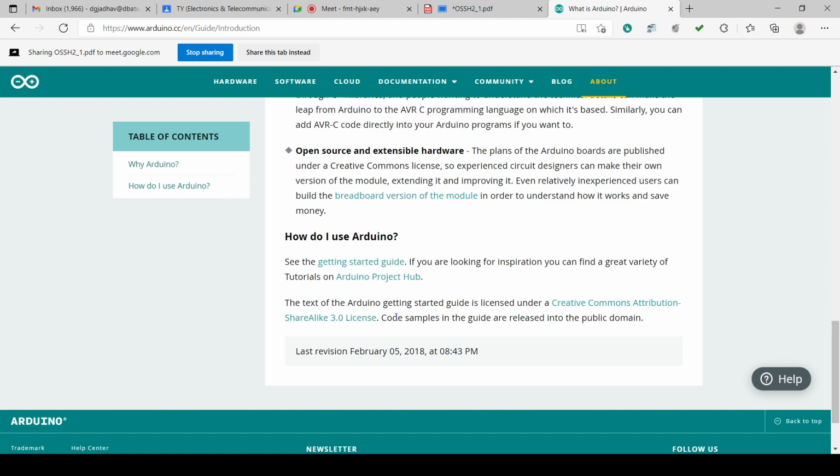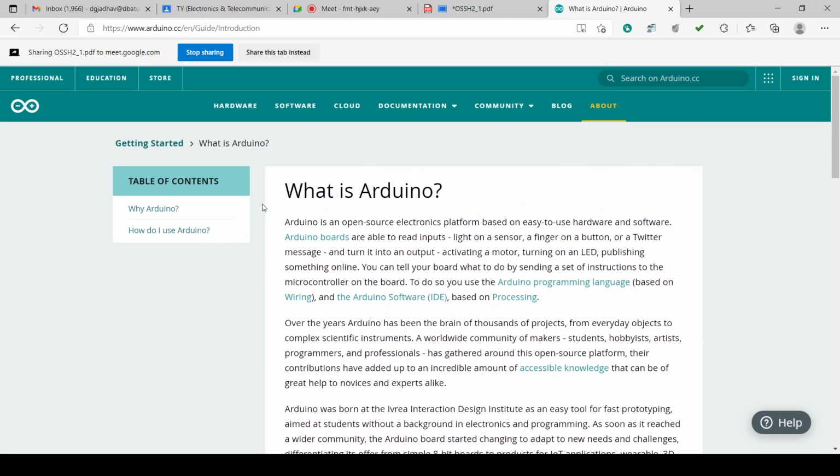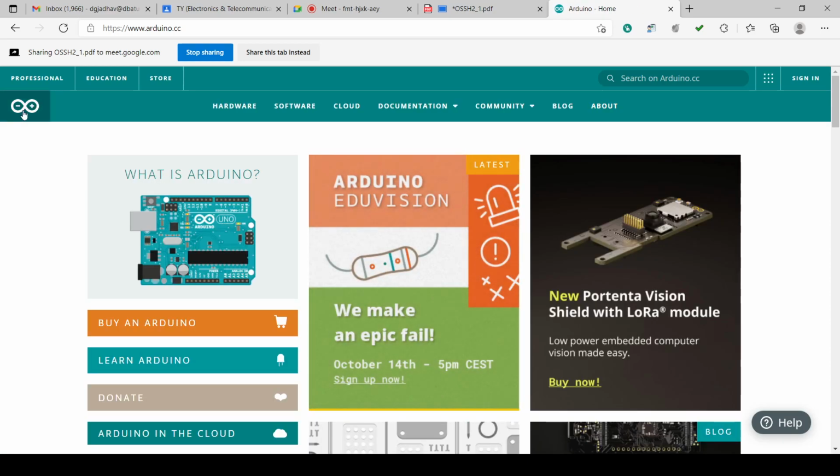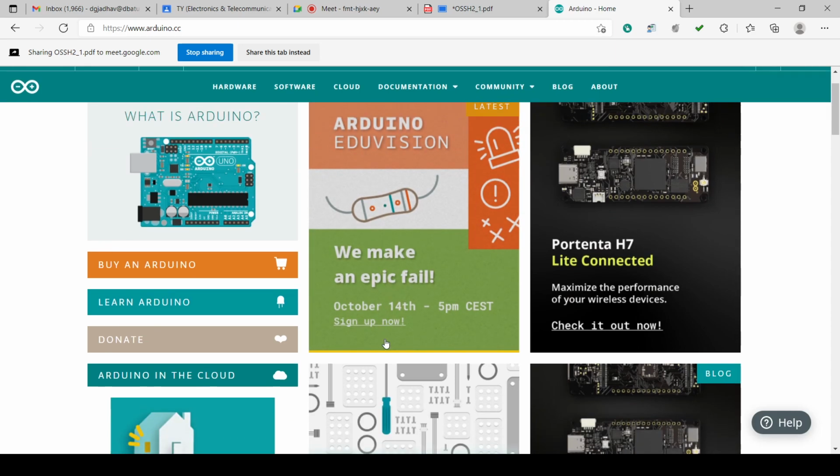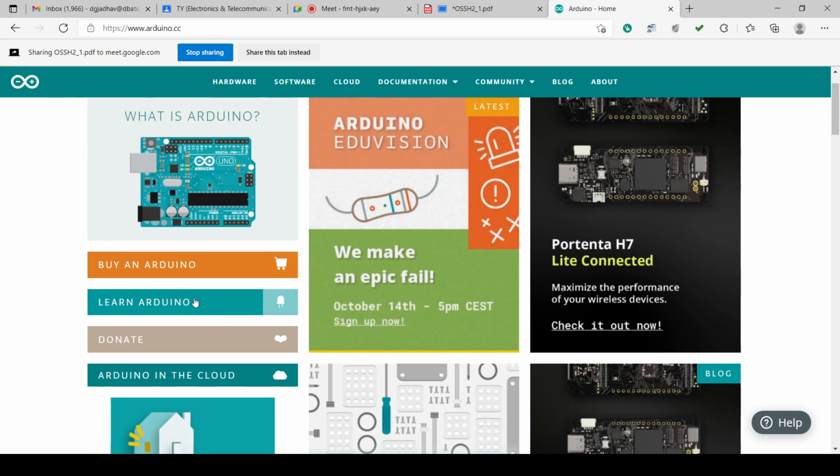And the Arduino has a Creative Commons Attribution Share Alike 3.0 license for open source. So this is all about the details. For the home page you can go for this and you can check. So we can buy the Arduino, we can learn the Arduino.